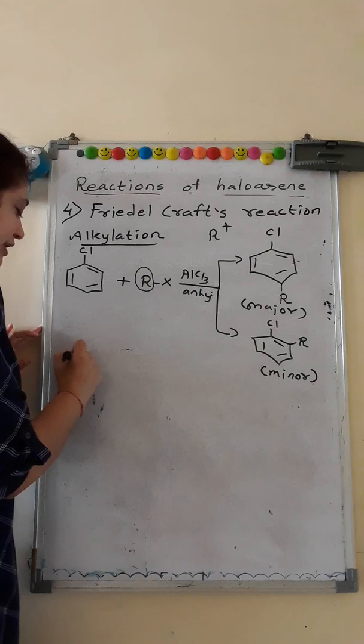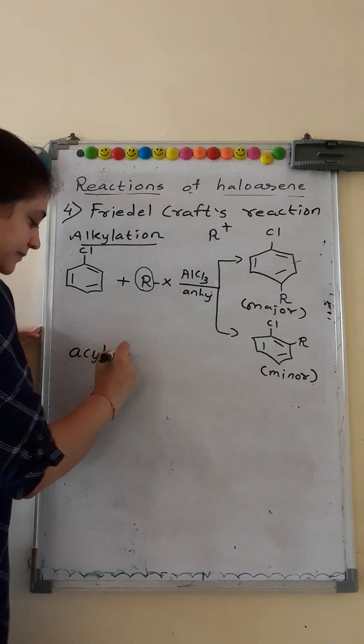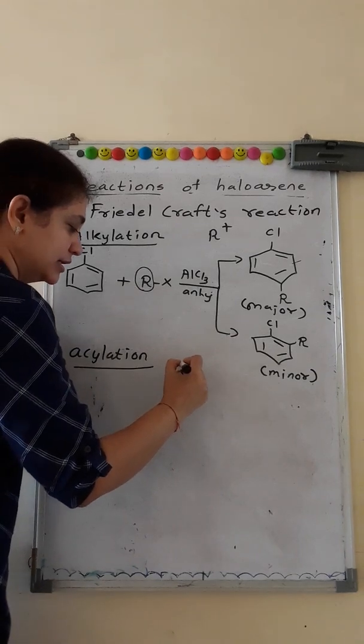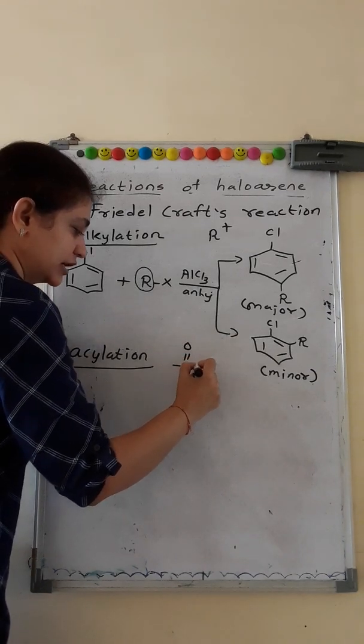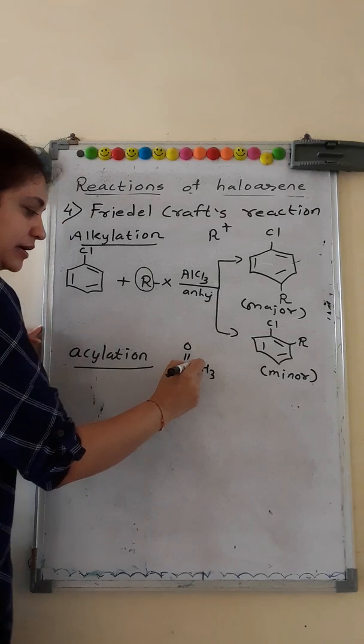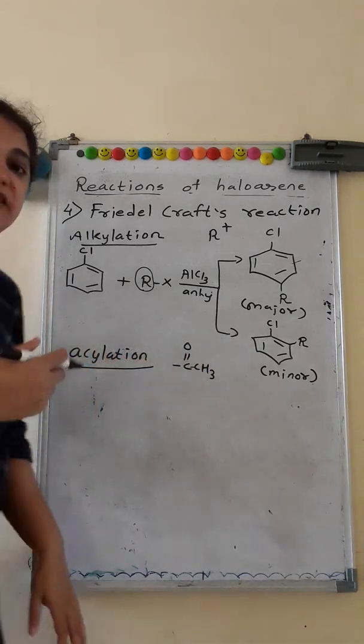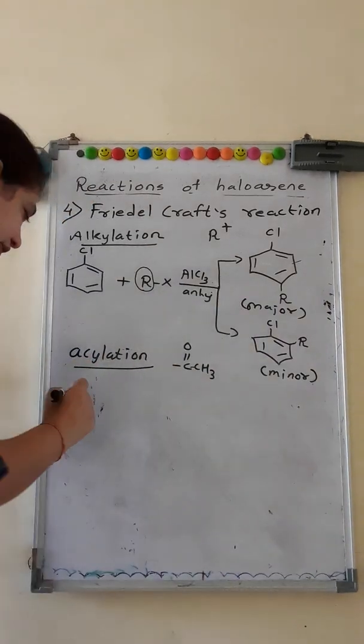Next is Friedel-Crafts acylation. The acyl group is C double bond O single bond CH3, and this comes from either acetyl chloride or acetic anhydride.